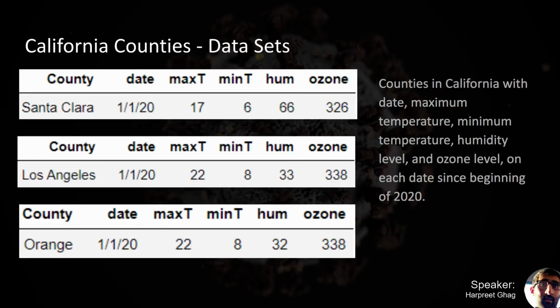With this in mind, we decided to choose several counties within California to analyze the effect of weather on the cases. So here are 3 counties that we chose. In each county, we have many attributes such as max temperature, minimum temperature, humidity, and ozone. And then we have these attributes for each date since the new year.